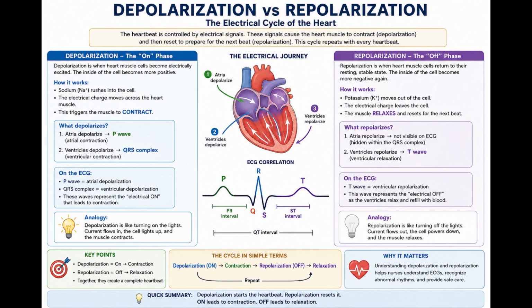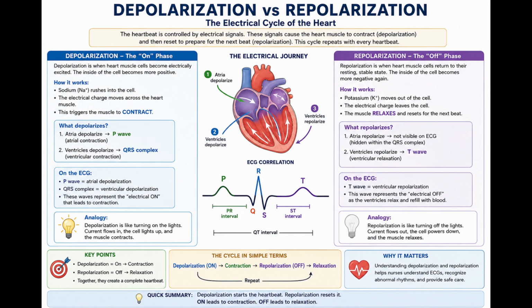Depolarization versus repolarization. Introduction. Every heartbeat depends on two repeating electrical processes: depolarization and repolarization. Depolarization activates the heart muscle. Repolarization resets the heart muscle so it can respond to the next heartbeat. A simple way to remember this is, depolarization turns the electrical activity on. Repolarization prepares the cells to begin again.